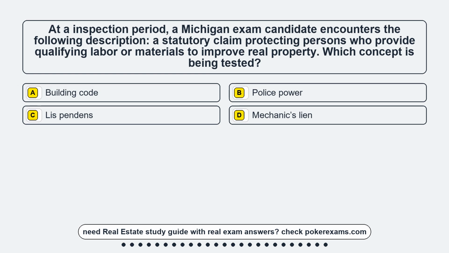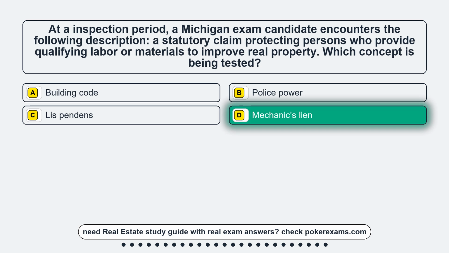Question 7. At an inspection period, a Michigan exam candidate encounters the following description: a statutory claim protecting persons who provide qualifying labor or materials to improve real property. Which concept is being tested? Option A, building code. Option B, police power. Option C, lis pendens. Option D, mechanics lien. The correct answer is option D, mechanics lien.